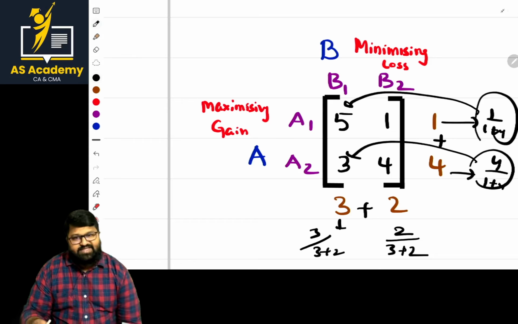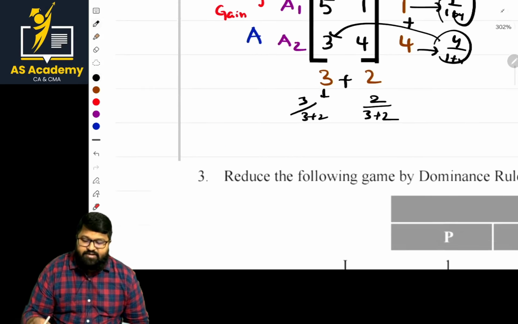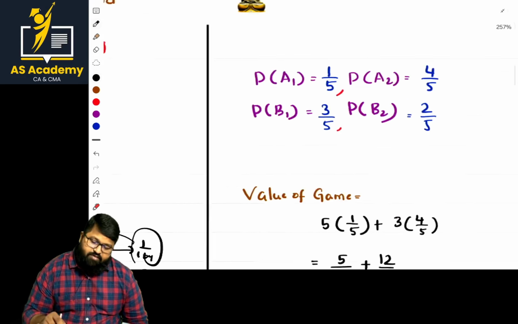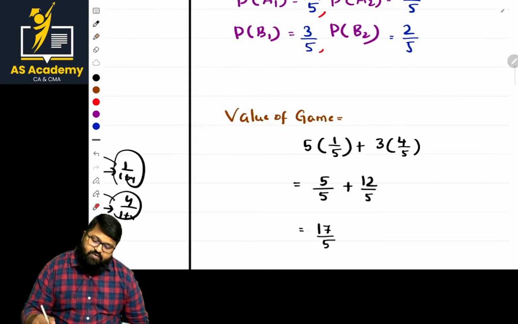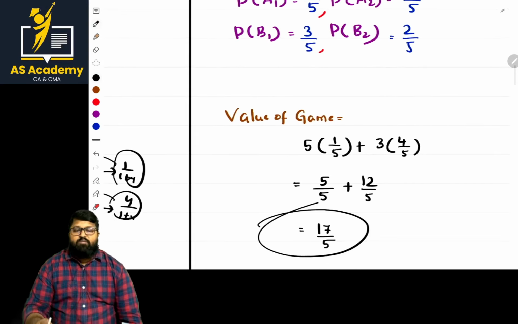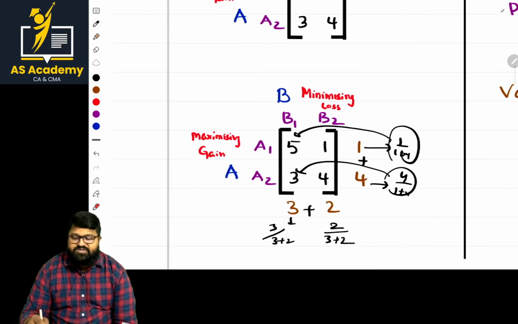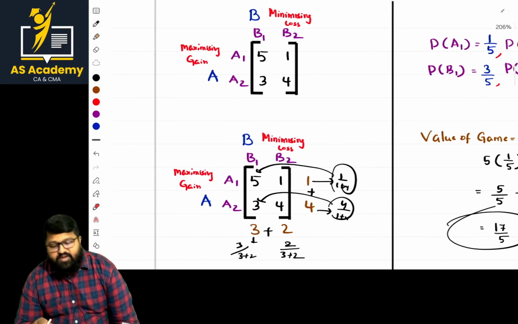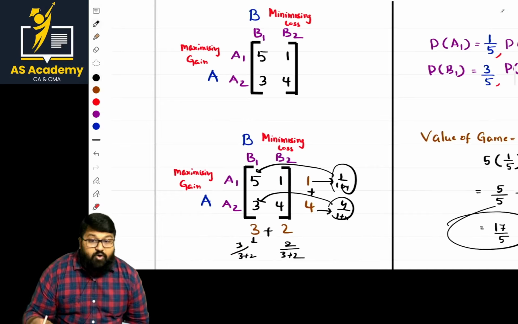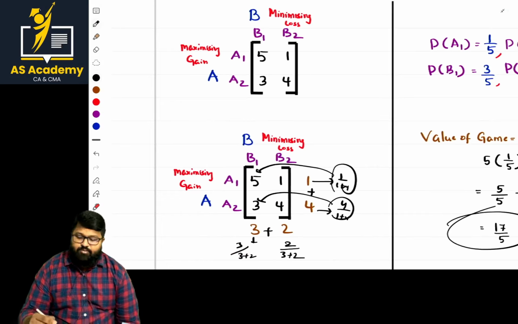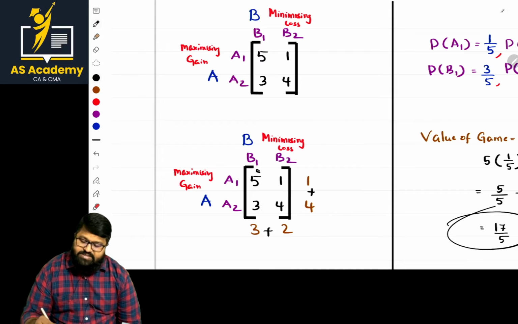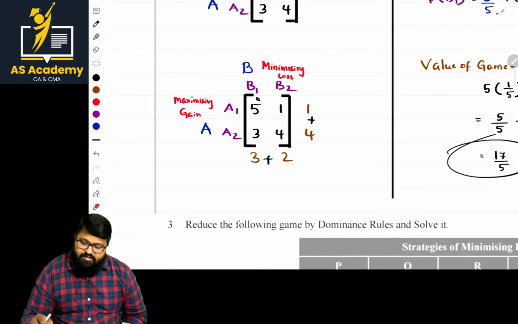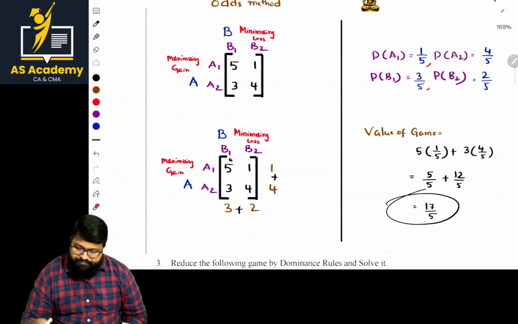Am I clear? Okay, see the answer here, probabilities are calculated, and the value of the game is 17 by 5. But the most important aspect we missed here is that we have to write the probabilities for all the values. Here probabilities were calculated, but in the case of other values, we have not calculated, and that you should calculate. Am I clear?